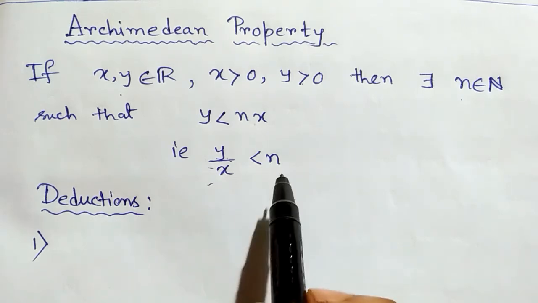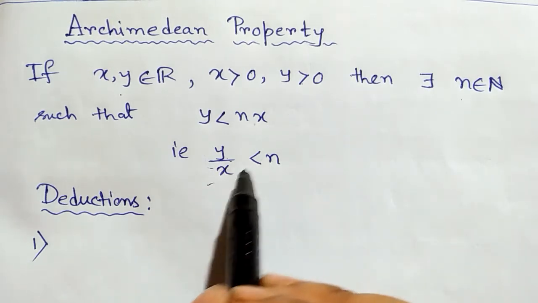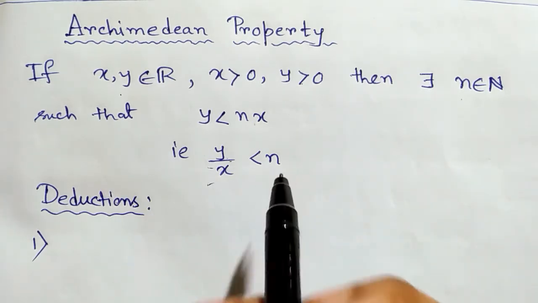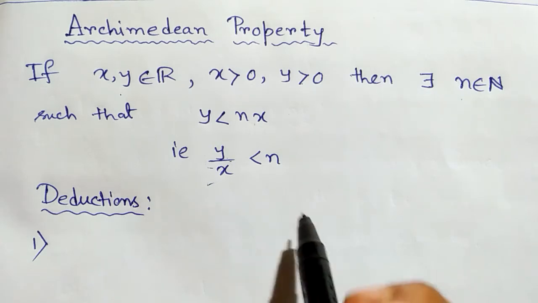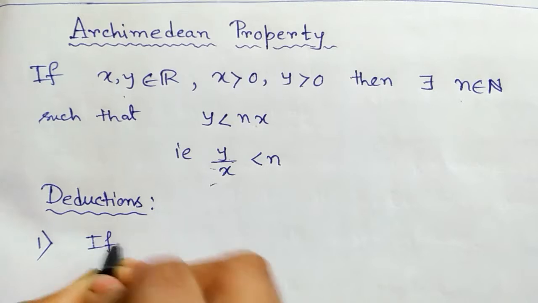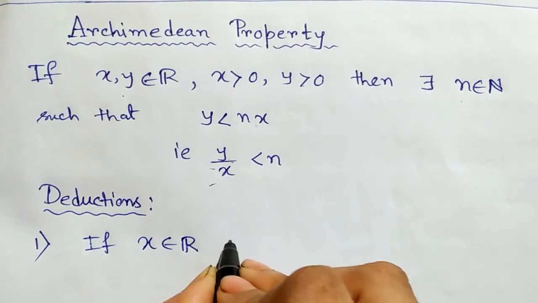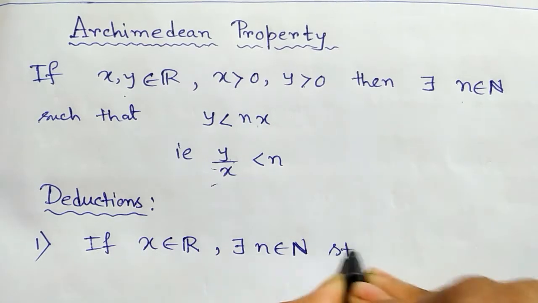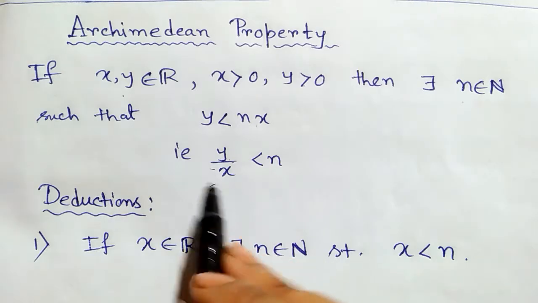so if the positive real number is always less than any one of the natural numbers, then we can say 0 is also less than, this is obvious, 0 and the negative real numbers, these are obviously less than any natural number. So, our first deduction is, if x be any real number, then there exists a natural number n such that x is less than n. Right? So,